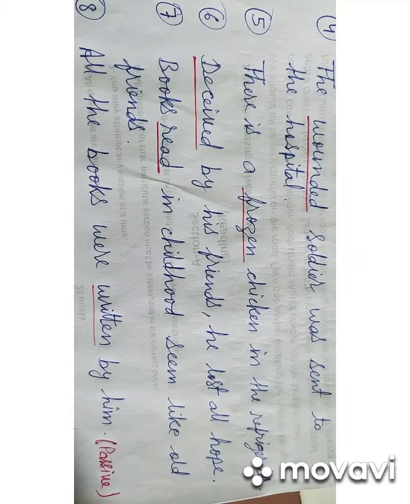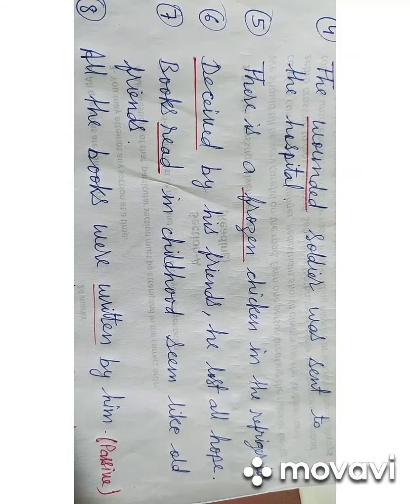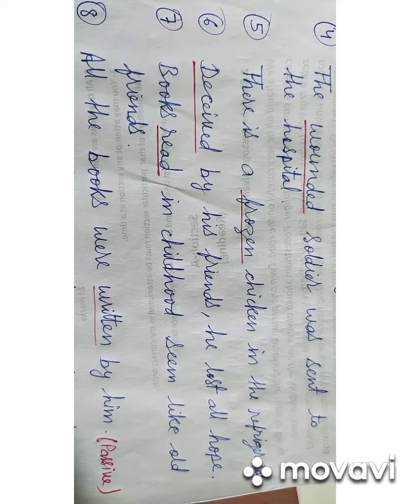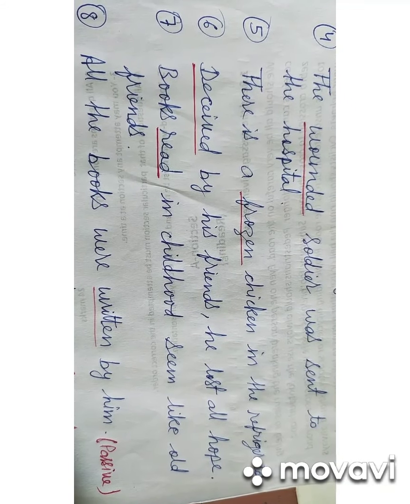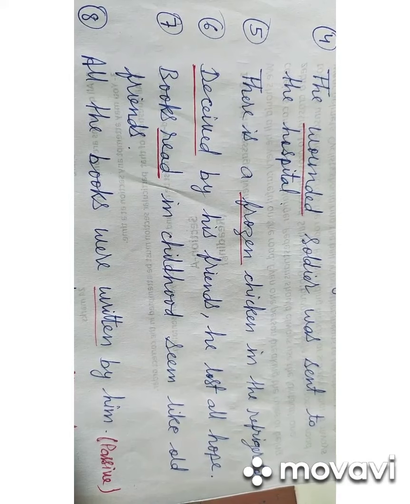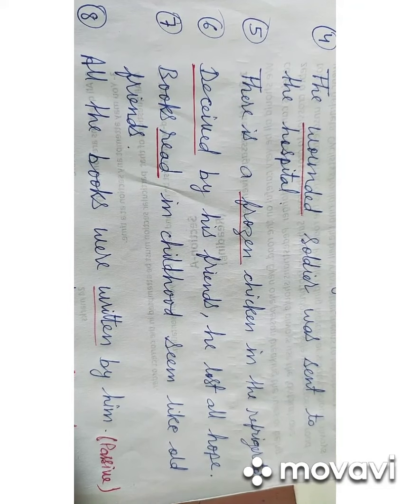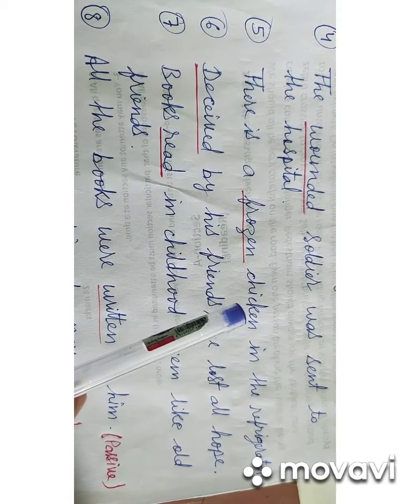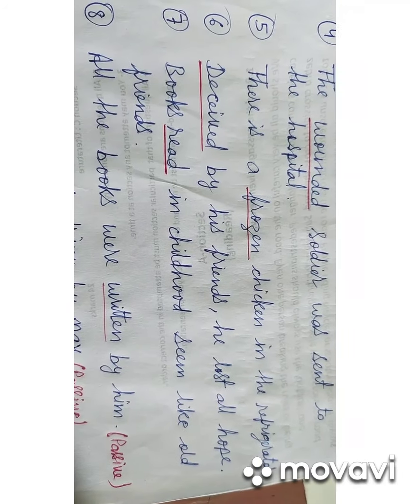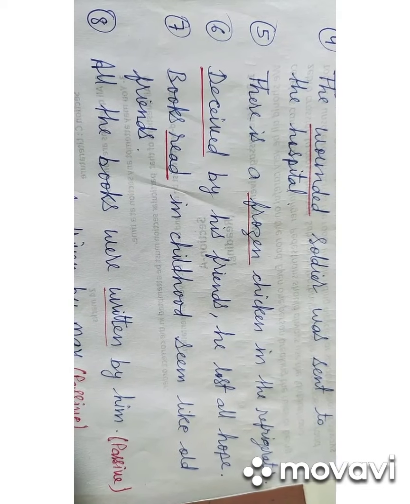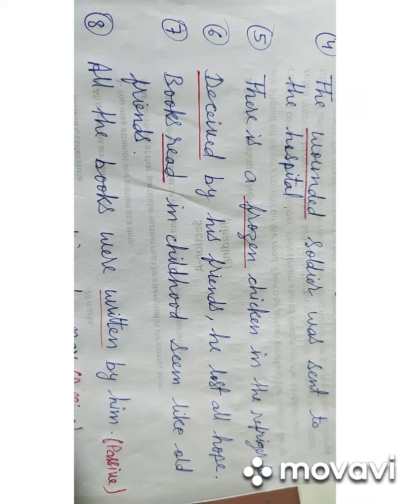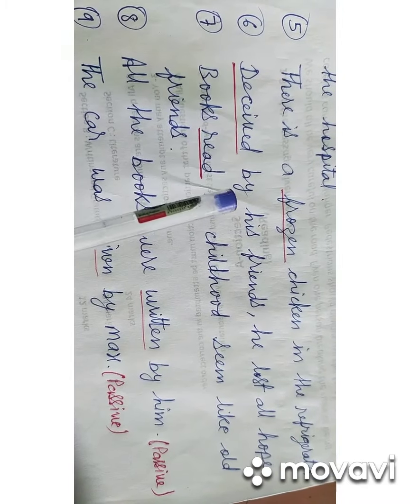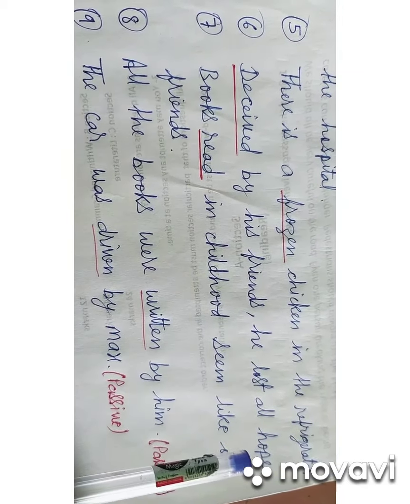Let us see the fifth example. There is a frozen chicken in the refrigerator. The word frozen is in the verb third form and it is a past participle acting as an adjective because it is modifying the noun chicken. फ्रोजन चिकन का मतलब हो गया जमाया हुआ चिकन. Next one, deceived by his friends he lost all hope.